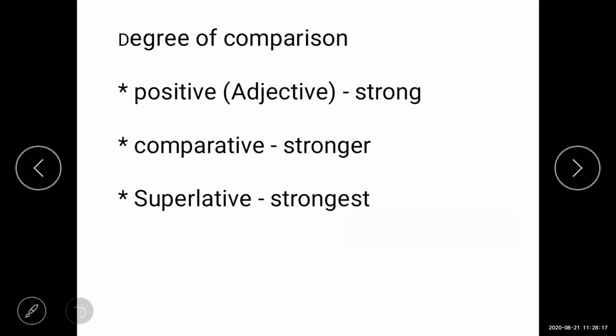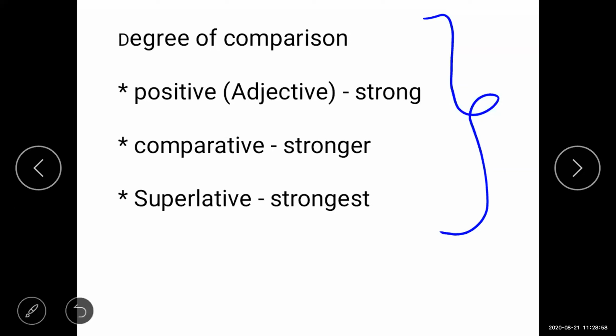But here is some exercise that will come in English. Your English exercise is there and I want to explain this English exercise to you. This is the degree of comparison. It is in your English textbook. It is a very simple thing, degree of comparison: positive, comparative and superlative. I want to explain this exercise because it is very short and is given in your English test.